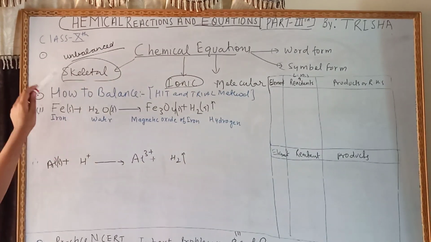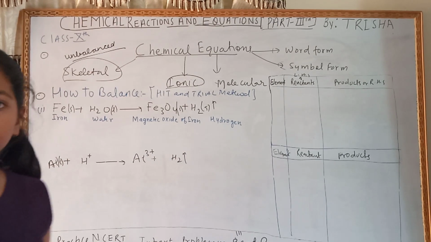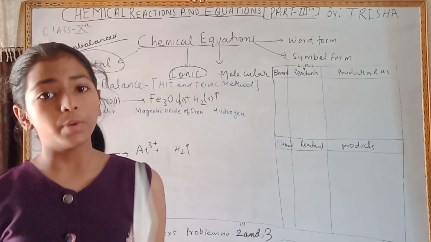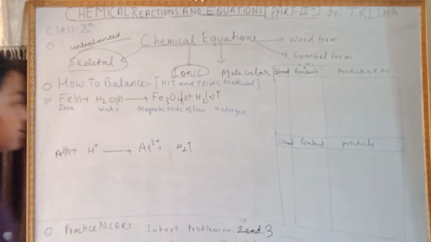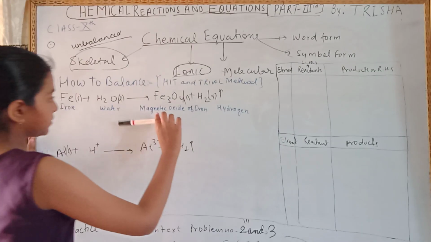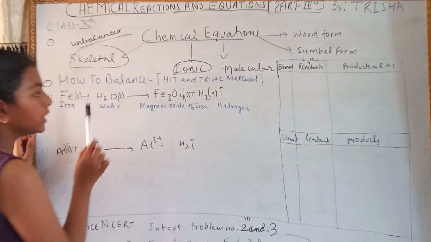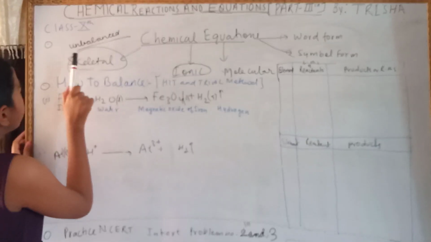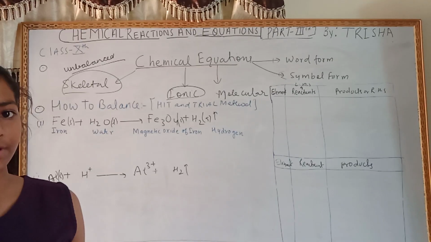Skeletal equations are also called unbalanced equations. Unbalanced equations are equations which are not balanced, meaning that the total number of atoms is not equal on both sides. They are called unbalanced equations or skeletal equations.